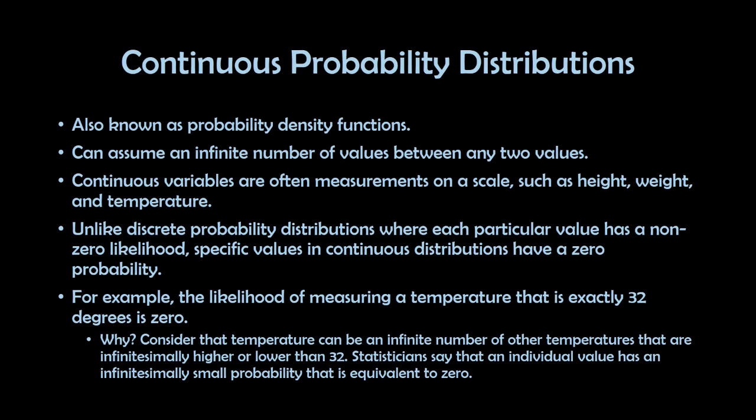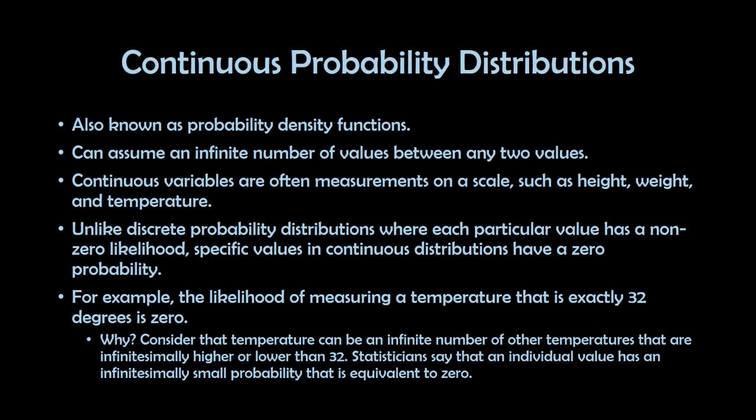Next are the continuous probability distributions. It is also known as a probability density function. It can assume an infinite number of values between any two values. Continuous variables are often on a scale such as height, weight, and temperature. Unlike discrete probability distributions where each particular value has a non-zero likelihood, specific values in a continuous distribution have zero probability. For example, the likelihood of measuring a temperature that is exactly 32 degrees is 0.